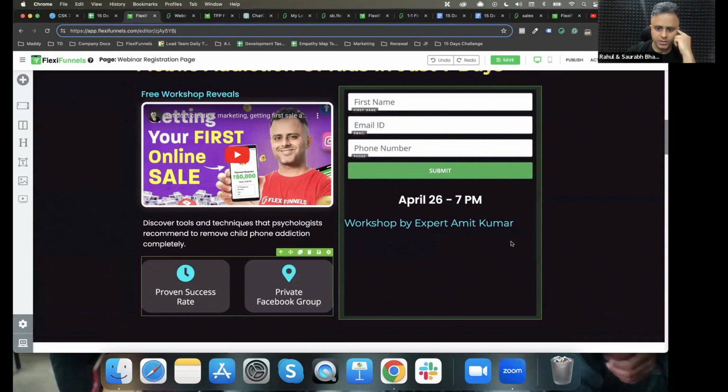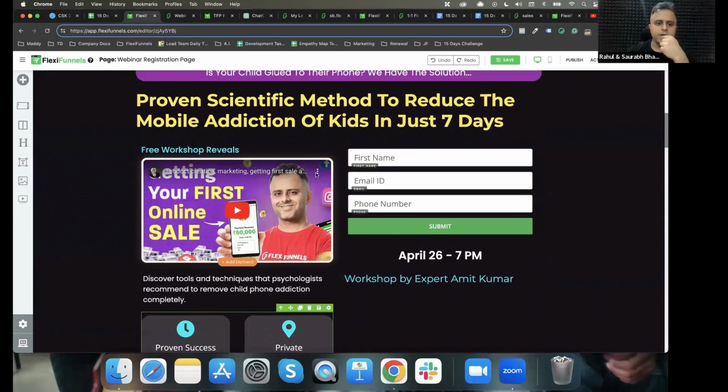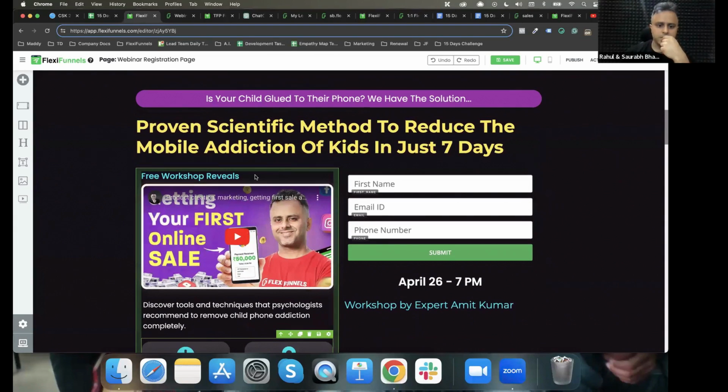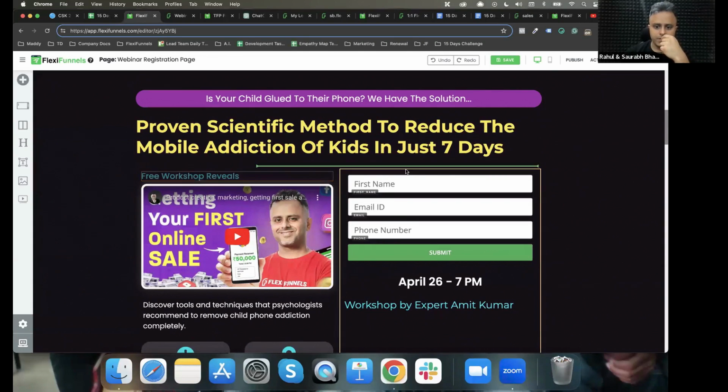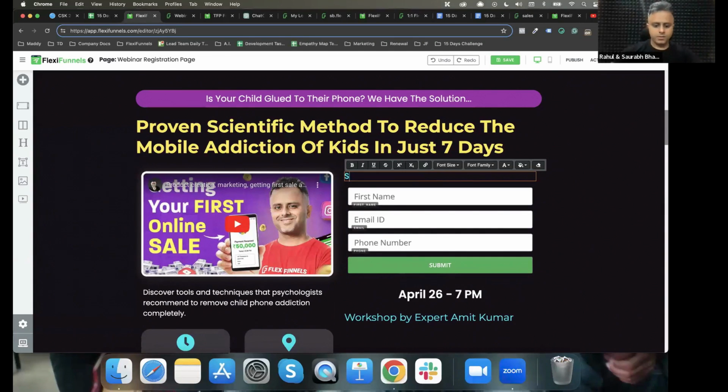Probably this whole thing over here, right? Probably this headline over here, sign up for the free workshop. Again, I can do multiple experiments.